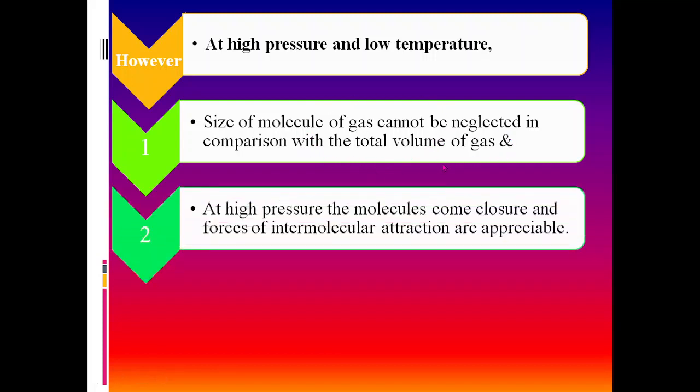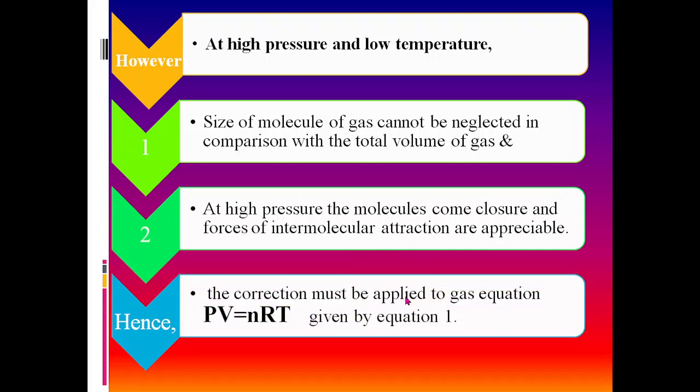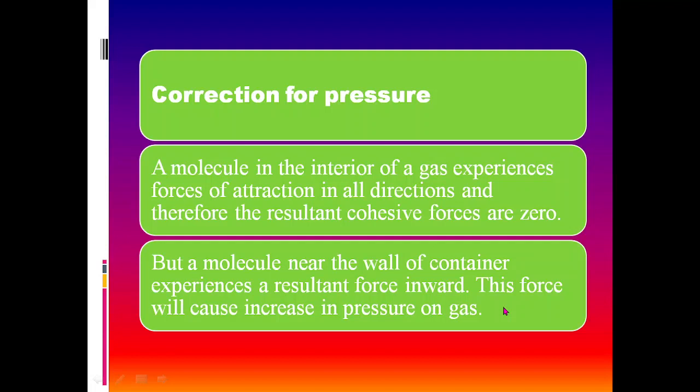And secondly, at high pressure, the molecules come closer to each other, and therefore the forces of intermolecular attraction are appreciable. As the molecules come closer to each other, the intermolecular force is not negligible but considerable, and hence a correction must be applied to the gas equation PV = nRT given by equation 1. So let us obtain the correction for pressure and the correction for volume.